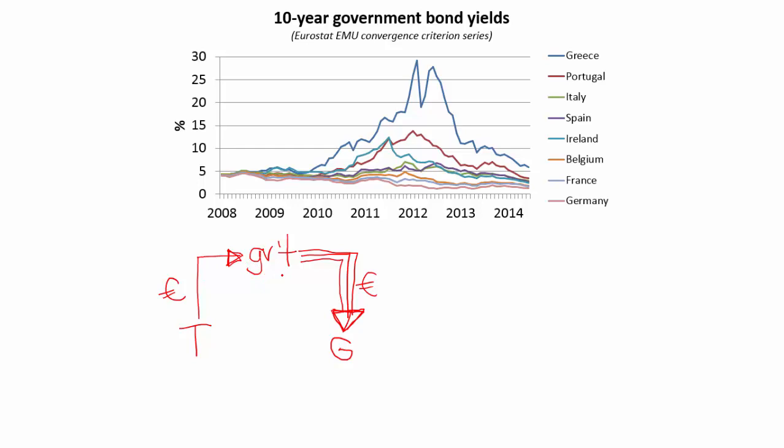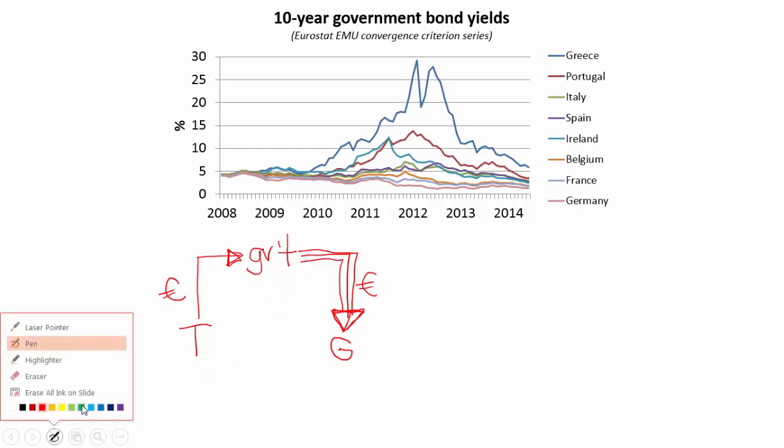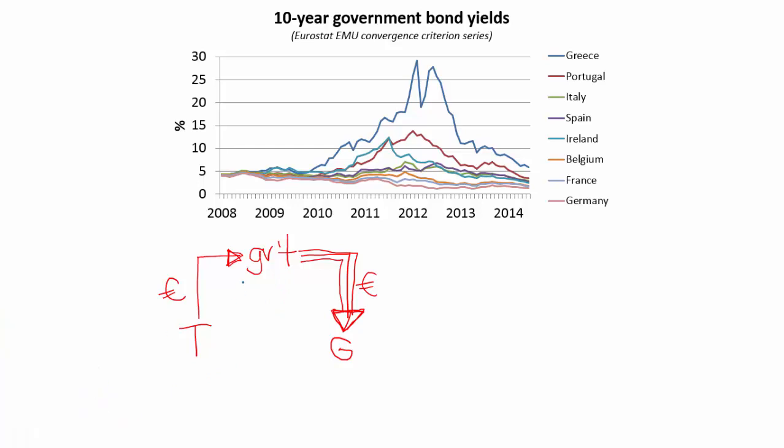Now, in order for me to be able to carry out this expenditure, I'm going to have to find money somewhere because I certainly haven't collected enough in taxes. So where am I going to get the money from? Let me first change color once again. Well, I'm going to have to turn to the capital markets and look to see if I can borrow. Let me write this down. These are my capital markets down here. So I'm going to turn to the capital markets to see if I can borrow the missing euros.